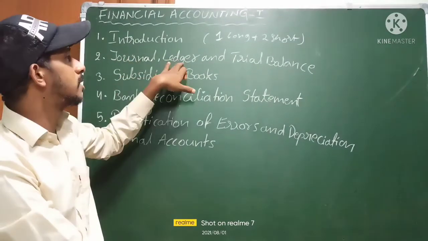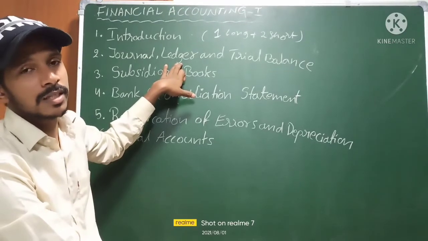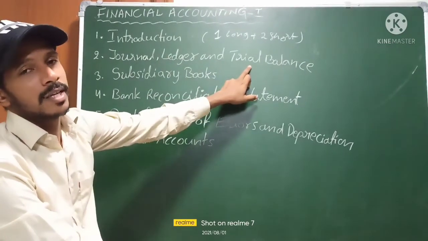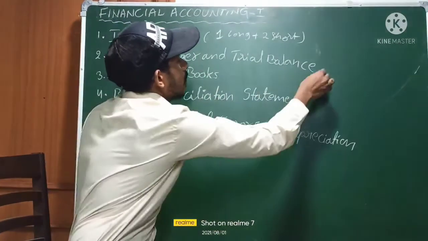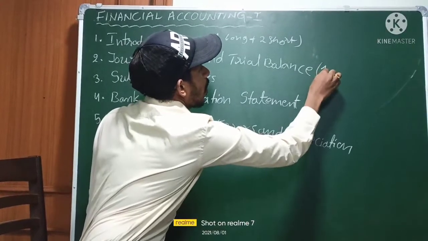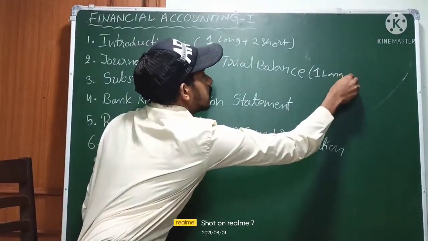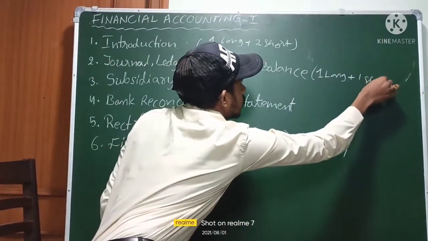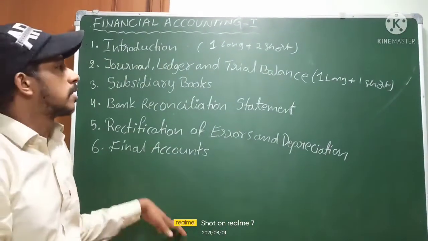From journal entries and ledger, we are expecting a long question. Journal entries, ledger, long question, and trial balance, short answer we are expecting. So from this chapter, one long answer and one short answer.